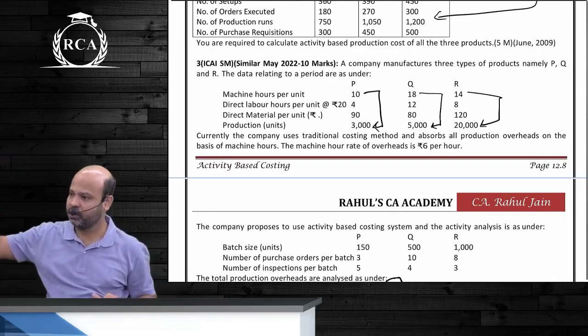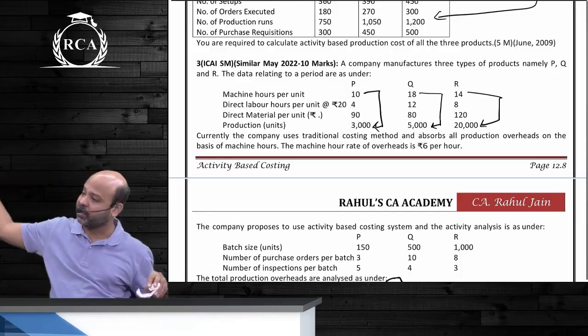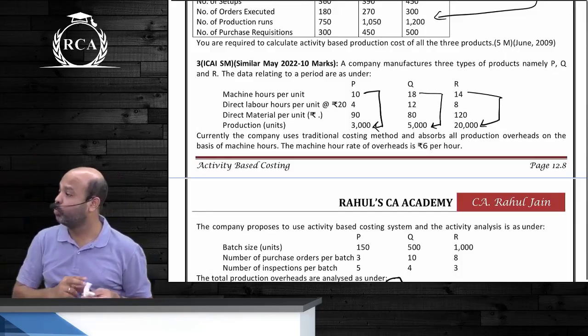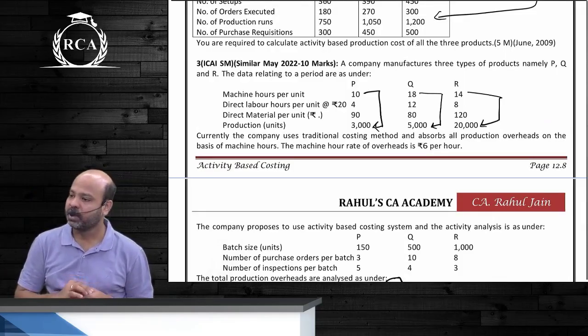Next, beta. Can we also compute cost per unit under the traditional method? Don't do it now, but do we have all the information? We have direct material per unit. We have direct wage per unit. We can compute overheads per unit. That will give us total cost per unit, guys, under the traditional method. Are we clear about this?